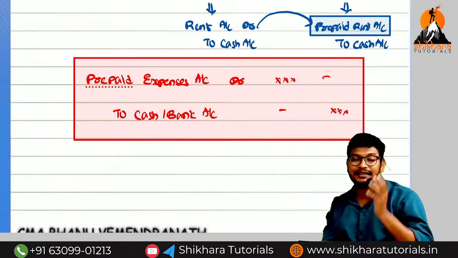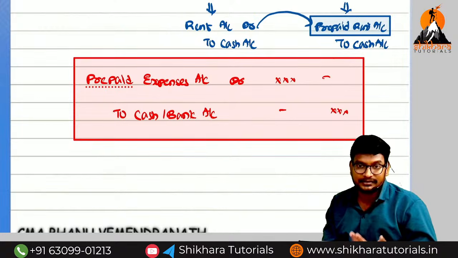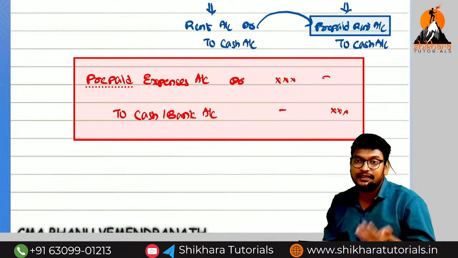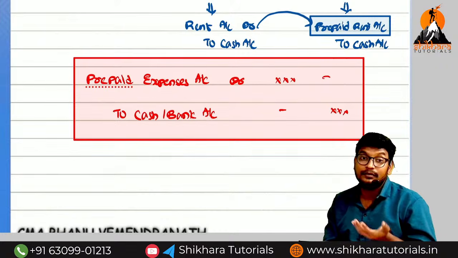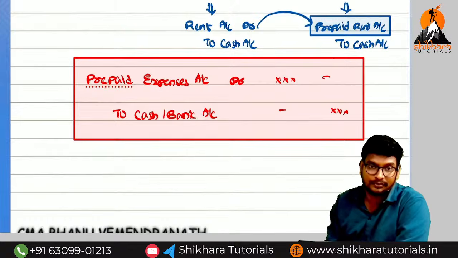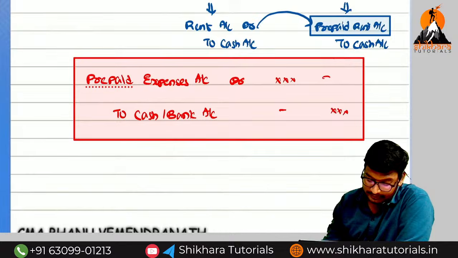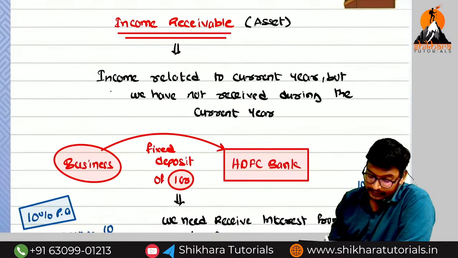When coming to asset accounts, we see regular transactions related to assets. Debtors we also see regularly, creditors also regular. But when coming to the expenses account and income account, both are irregular. So most people may not know this, and I will explain it in an easy manner. Okay, guys?